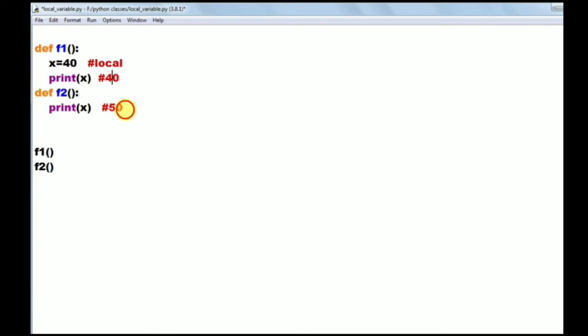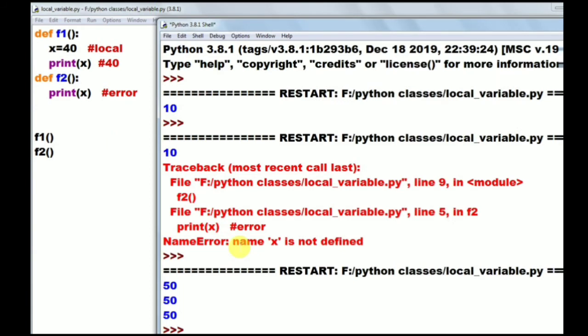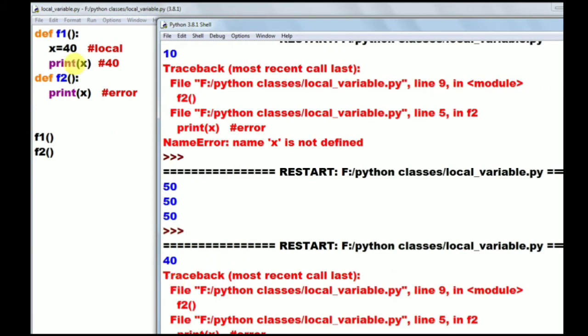Now run it, observe. So 40, we can access this x in the F1, but we cannot access x in the F2, that is giving error here.